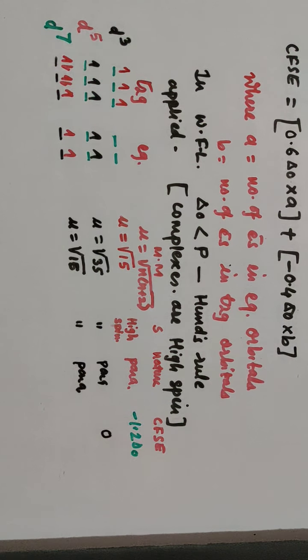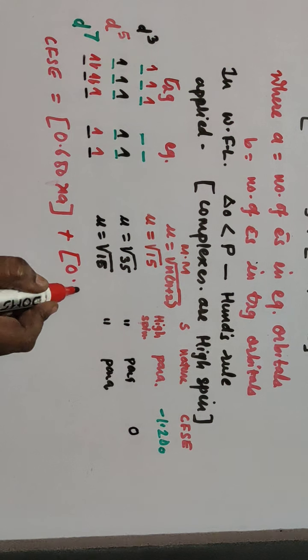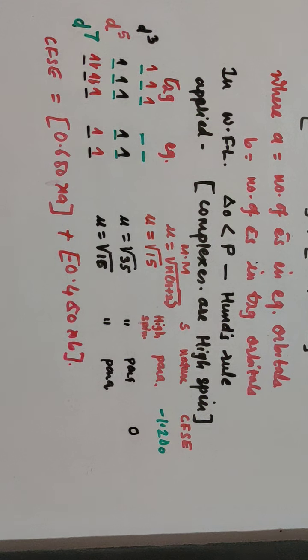What about CFSE now? Again, you are supposed to use the formula CFSE is equal to 0.6 delta 0 into A, the electrons in the EG orbital, plus minus 0.4 delta 0 into B, that is the electrons in the T2G orbital. So this is equal to 0.6 into delta 0 into A. How many electrons are there in the EG orbital? 2.